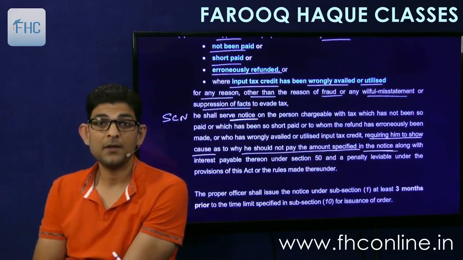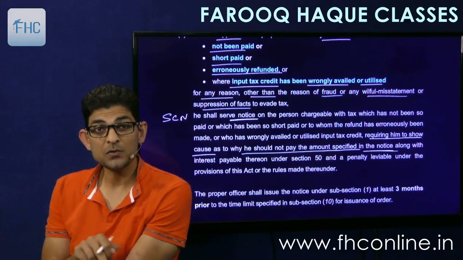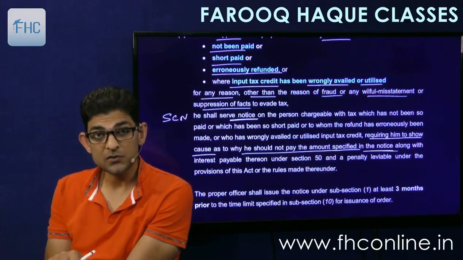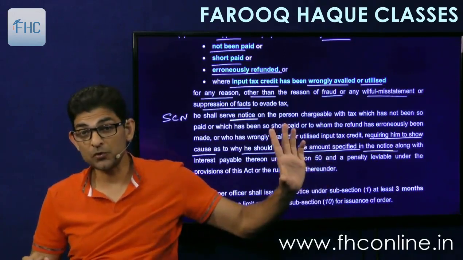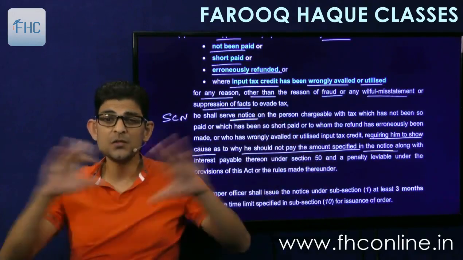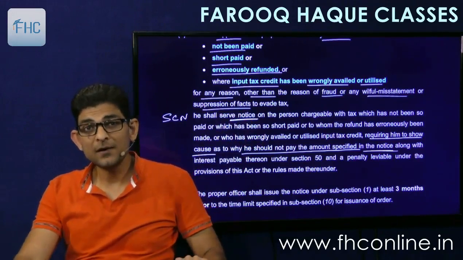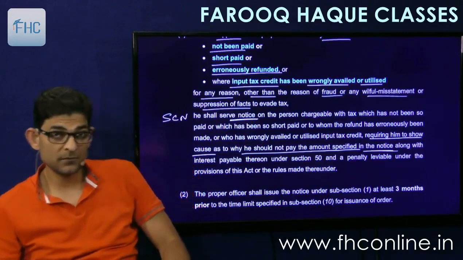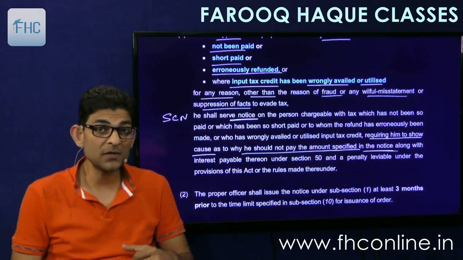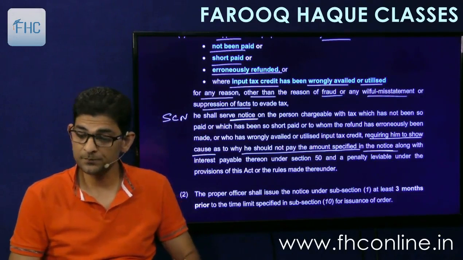Require him to show cause as to why he should not pay the amount specified in the notice. Very important point. When the notice is given, the amount has to be specified in the notice itself, that is, the amount which has been short paid or not paid or erroneously refunded or the wrong ITC. The amount is required to be mentioned. This amount is very important. Unless the amount is mentioned, the show cause notice is invalid. So if the officer feels that you have short paid 90,000 rupees, he will mention there why you should not pay 90,000. Why you should not pay 10 lakhs, why you should not pay 20 lakhs. So that amount is to be quantified. That's very important in the show cause notice.